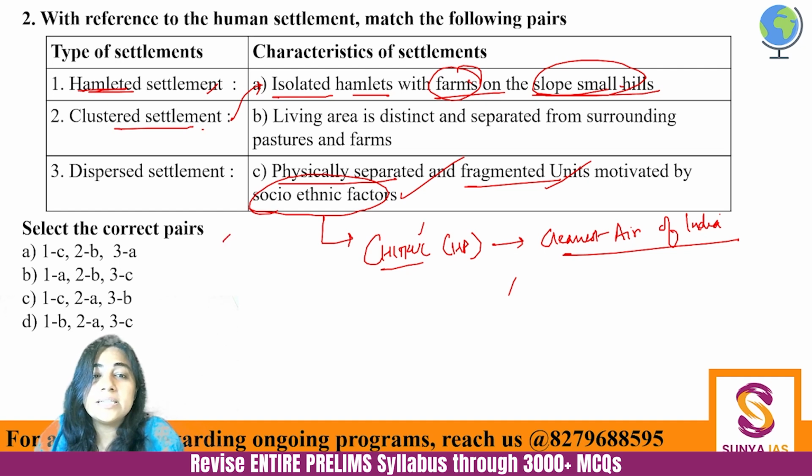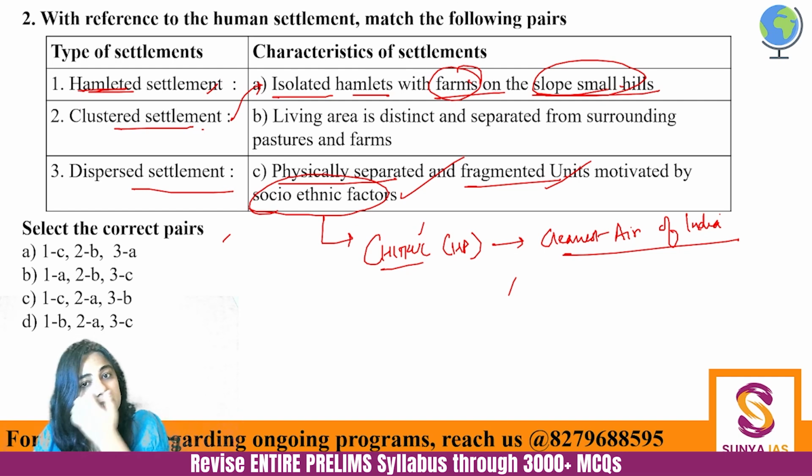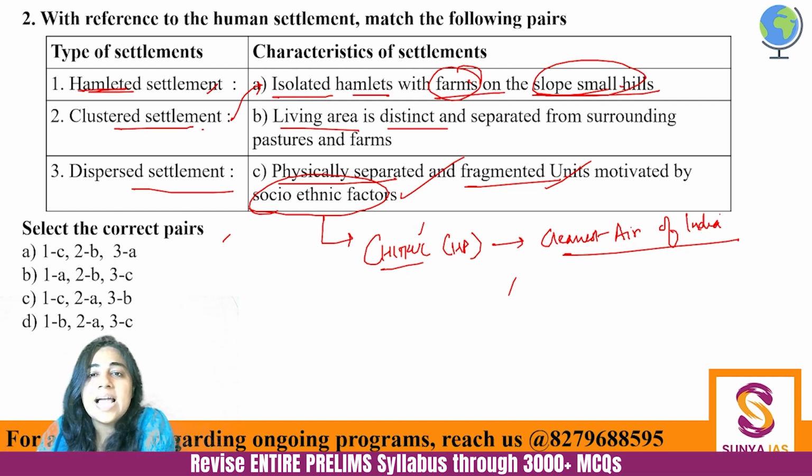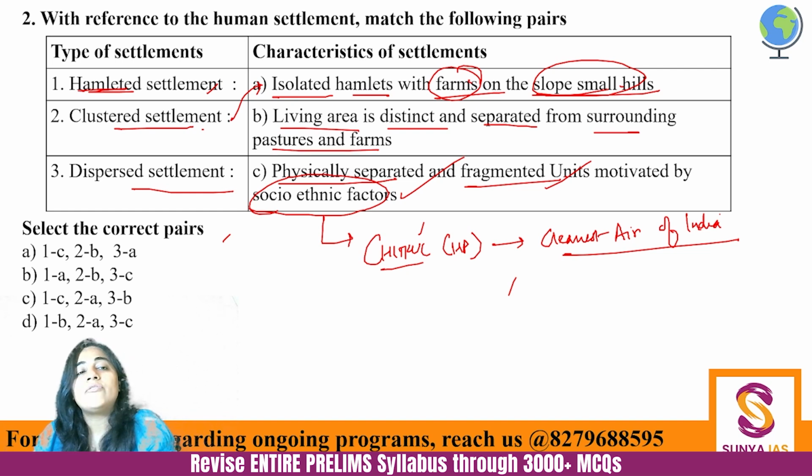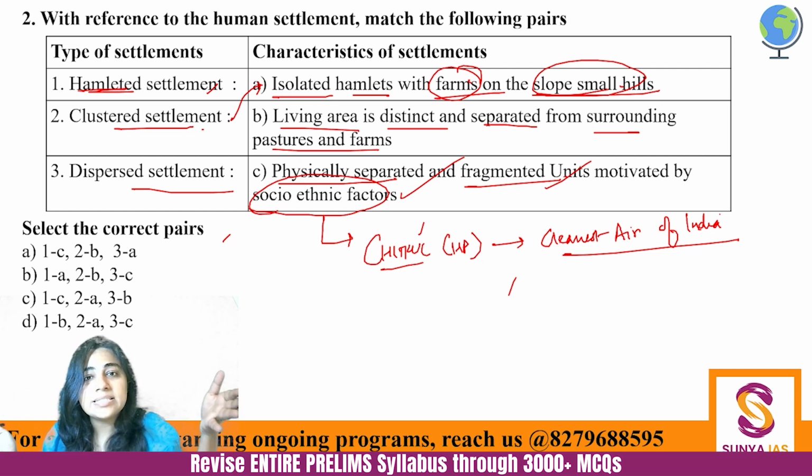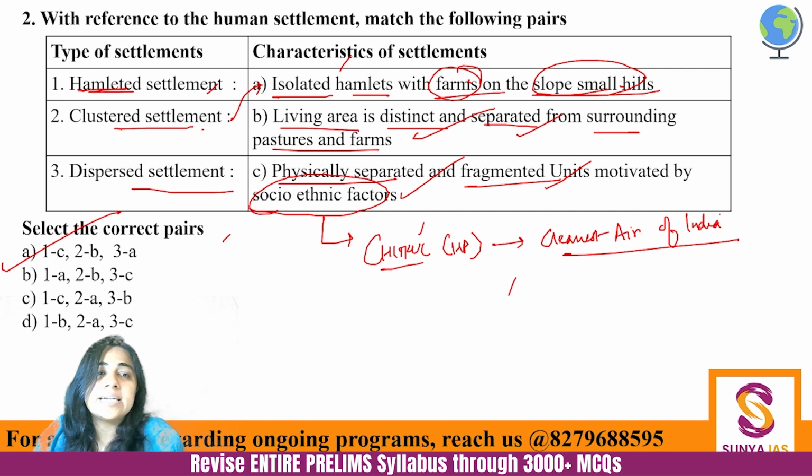And dispersed settlement basically means that the living area is distinct and separated from surrounding pastures and farms. So clustered means that within a big area of farmland, there are a few households which are clustered. Dispersed is that the farm is away and the living settlement is away, but it's still a rural area. So dispersed settlement, distinct and separated from surrounding pastures and farms. So A is the correct answer. It's a very minute difference, but it's important, and UPSC is going towards the minuteness of things now. So you need to know the differentiation.